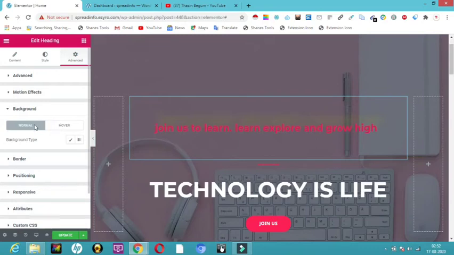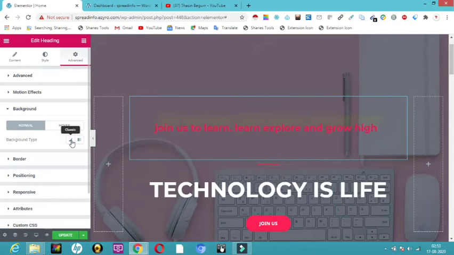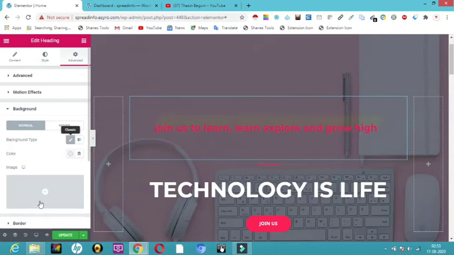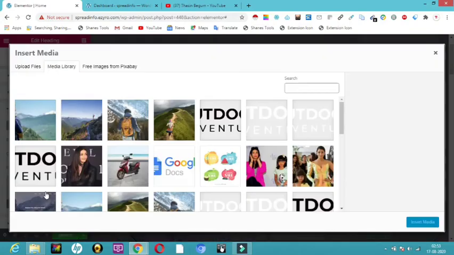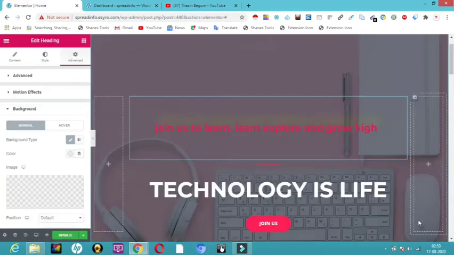When the point comes to background, it is asking me first for the normal and the hover, how you want them. So I'll tell you what hovering is. When I click on this, it will get hover, it will change to another color. So in the normal, I want the background type to be an image. So let me click on this paint brush, classic. So here I have clicked and I'm going to choose an image for that. So let me choose any image, Ashwara's image. So this image I will choose, and I'm going to click on insert media.